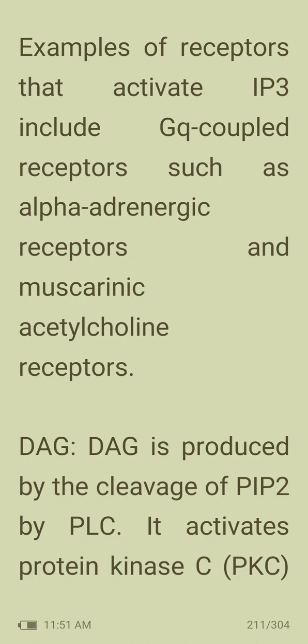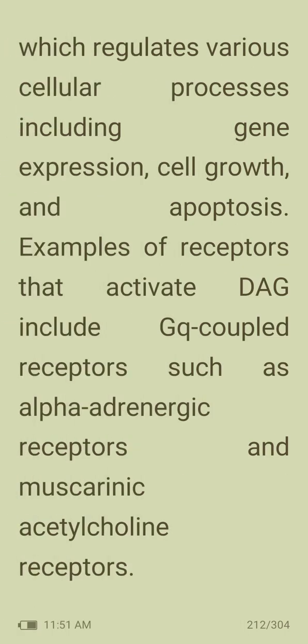Then DAG. DAG is produced by the cleavage of PIP2 by PLC. It activates protein kinase C, PKC, which regulates various cellular processes including gene expression, cell growth, and apoptosis. Examples of receptors that activate DAG include Gq-coupled receptors such as alpha-adrenergic receptors and muscarinic acetylcholine receptors.